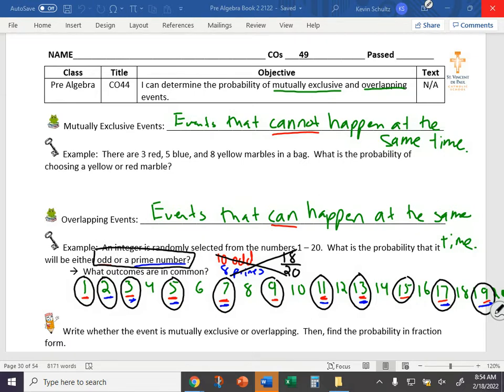So instead of having 18 successful outcomes here, how many do I actually have? 11. 1, 2, 3, 4, 5, 6, 7, 8, 9, 10, 11. So the probability of choosing an odd or a prime is 11 out of 20, not 18 out of 20. You see the difference there? 55%. Very good. You don't want to count those overlapping events twice. You only want to count them once.